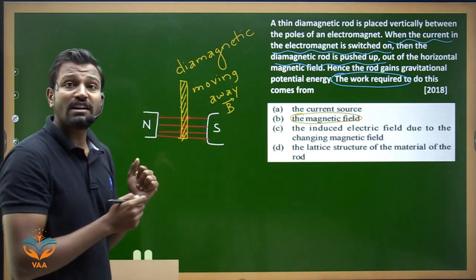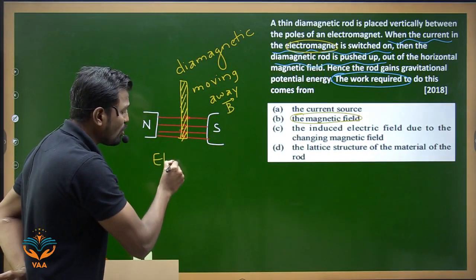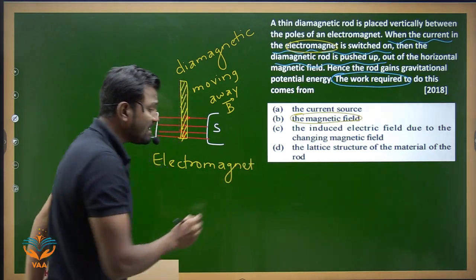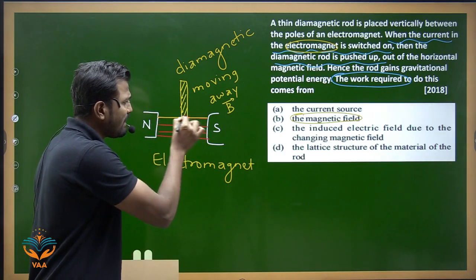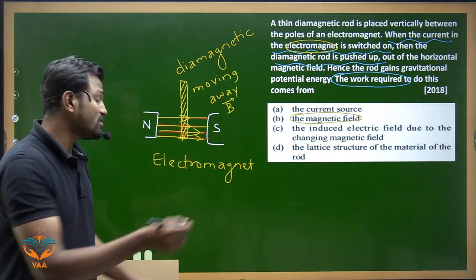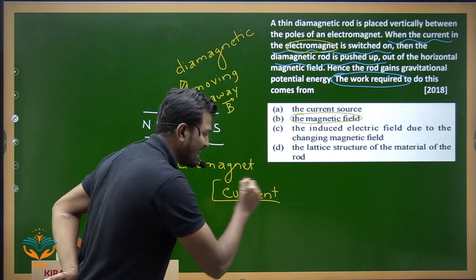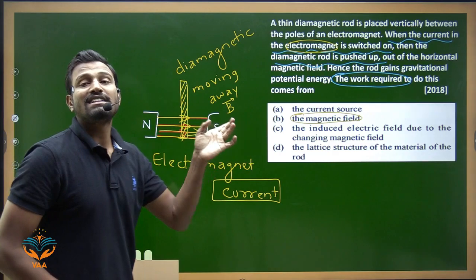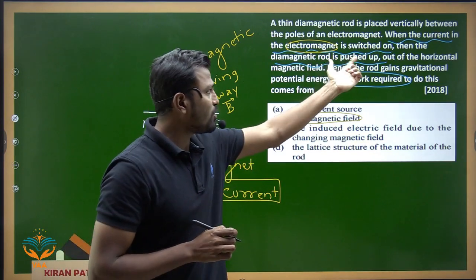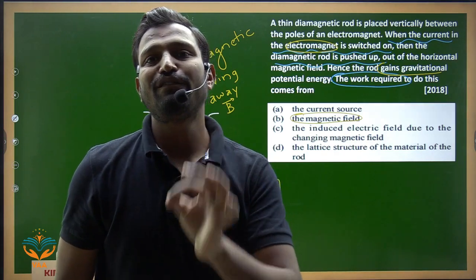Why is this magnetic field generated? Understand, it is an electromagnet. Fine. So as it is an electromagnet, whatever magnetic field is generated here is generated because this electromagnet has a certain fixed amount of current supply. As soon as current flows in this electromagnet, the magnetic field is generated. So the actual cause of the gain in the gravitational potential energy of the rod is the flow of current.